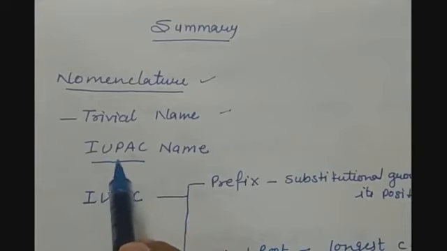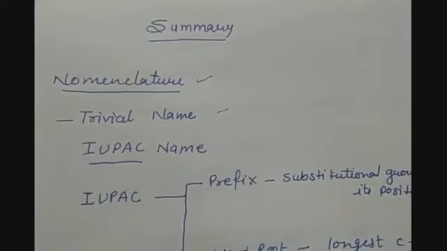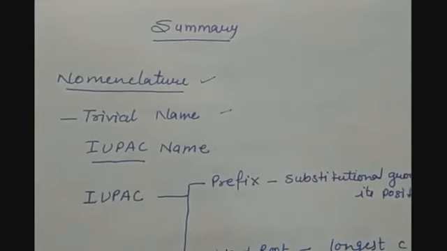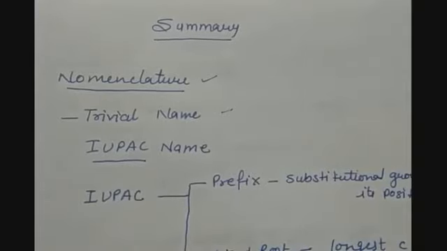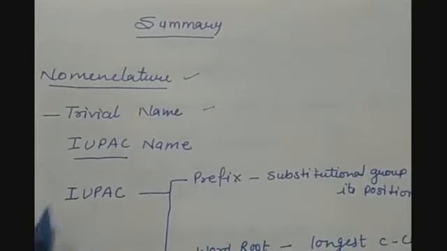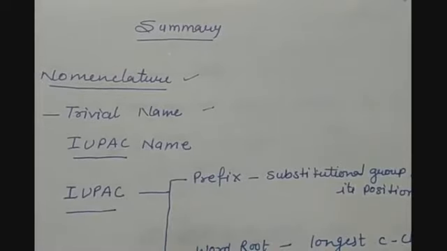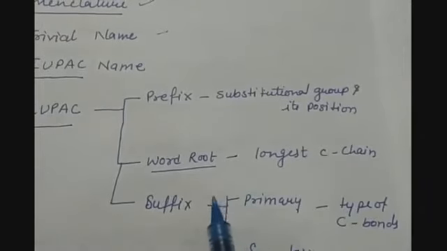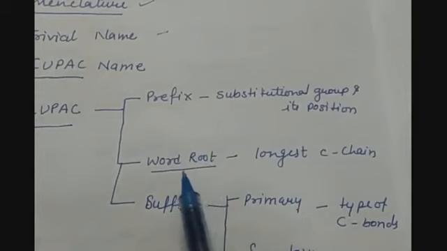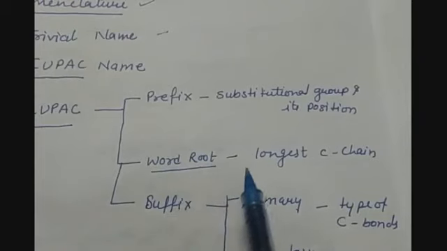According to the system of IUPAC, we have divided the name of the carbon compound into three parts, which are prefix, word root and suffix.